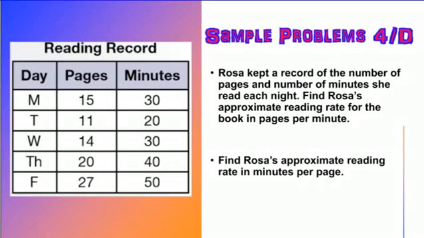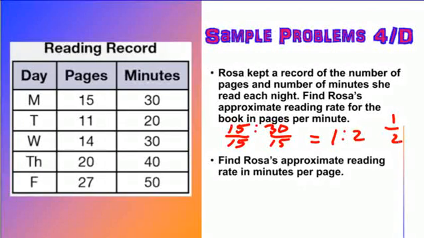So pages, 15 per minute is 30. If we were to simplify this, I can divide this by 15, divide this by 15, and you get a ratio of 1 to 2. Or if you write as a fraction, it would be 1 over 2.